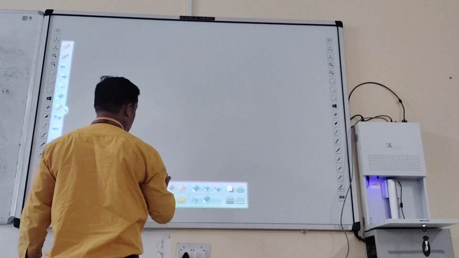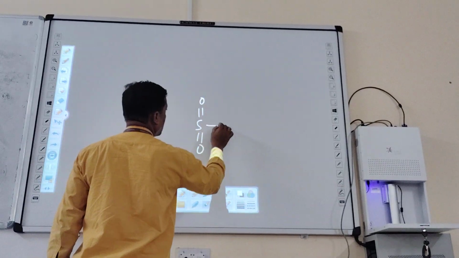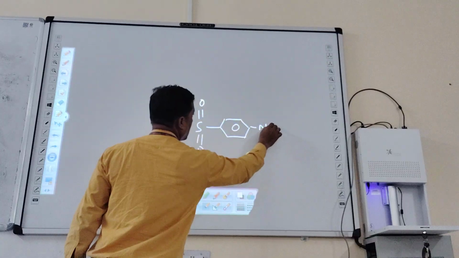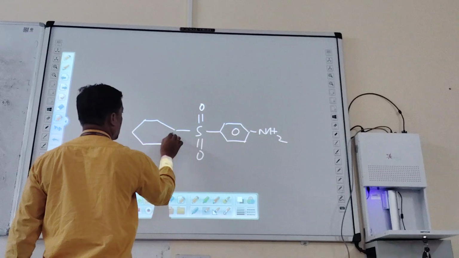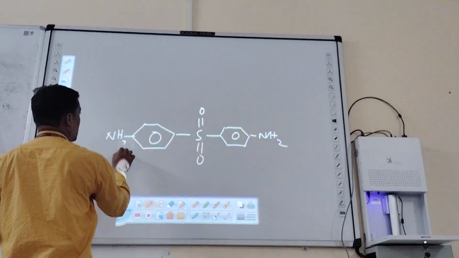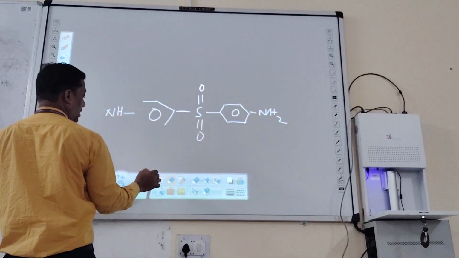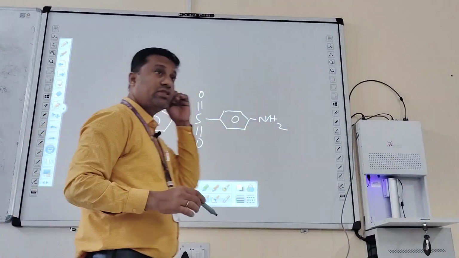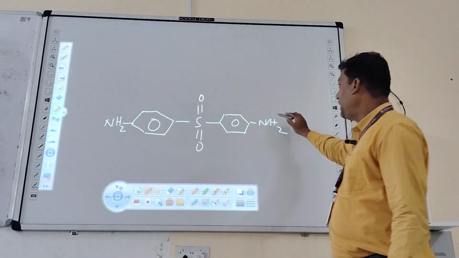This is the structure of dapsone. Diamino diphenyl sulfone.